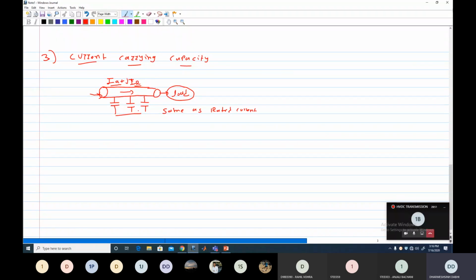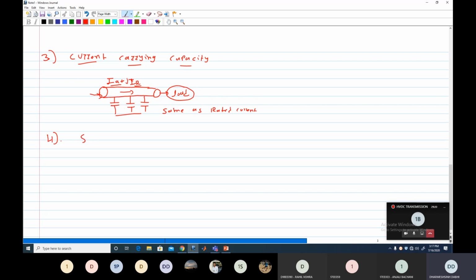So this is another disadvantage of the HVAC line, or AC line, because at no-load condition, current can flow in the line due to the charging capacitance formed. Clear? So the current carrying capability of the AC line is very low compared to DC, because there is no reactive component in the DC line. Clear? So this is an advantage of the HVDC system and a disadvantage for the HVAC line, or AC line.